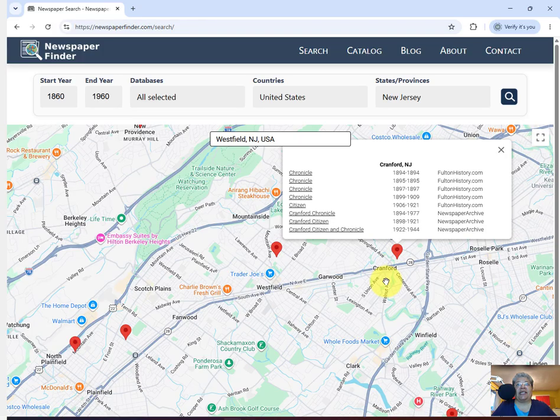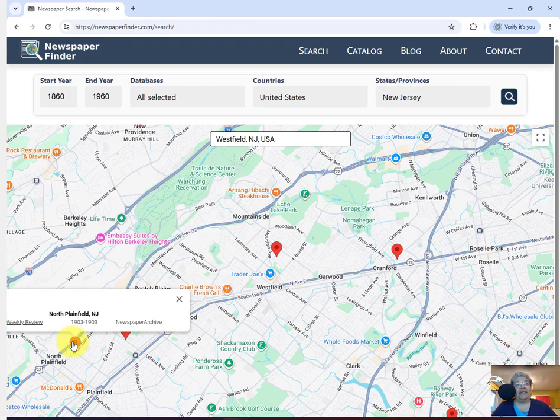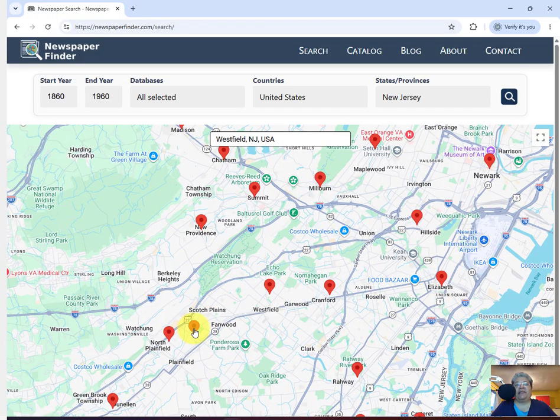And Cranford, interestingly, down here we have the Cranford Chronicle and the Cranford Citizen on Newspaper Archive, but the earlier dates are in fultonhistory.com, which I really wasn't familiar with before I started using Newspaper Finder. We'll come to that anon. Plainfield, again, it cropped up in my spreadsheet. We've got multiple newspapers here, different spans, and then there's a North Plainfield newspaper, again on Newspaper Archive. If I scroll out a little bit and move over to the right, there's Scotch Plains. I recognise Scotch Plains from my spreadsheet. There's Summit and there's Elizabeth. There's Rahway. All of these places popped up in my spreadsheet.